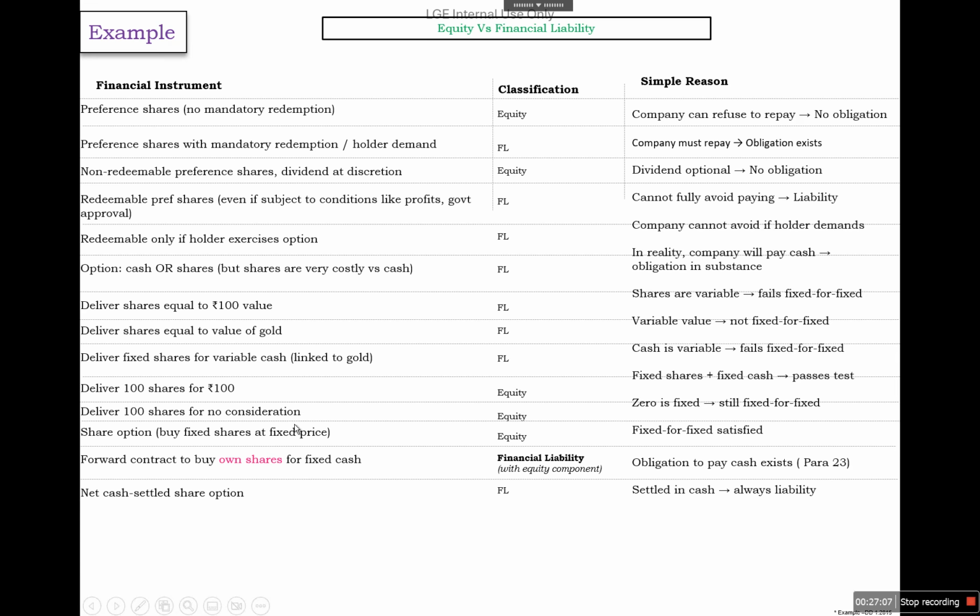Deliver 100 shares for no consideration. Here also the fixed-for-fixed test is passed because the value is 0 for 100 shares. So it will be called equity. Share options, buy a fixed number of shares at a fixed price. Again, the test is passed, so it will be called equity. For a contract to buy own shares, this we have not discussed. We'll discuss it in the next slides on treasury shares. So it is called a financial liability. I will explain it in later slides. And net settled share options. So it will be a financial liability because settlement is in cash. So it will always be a liability.